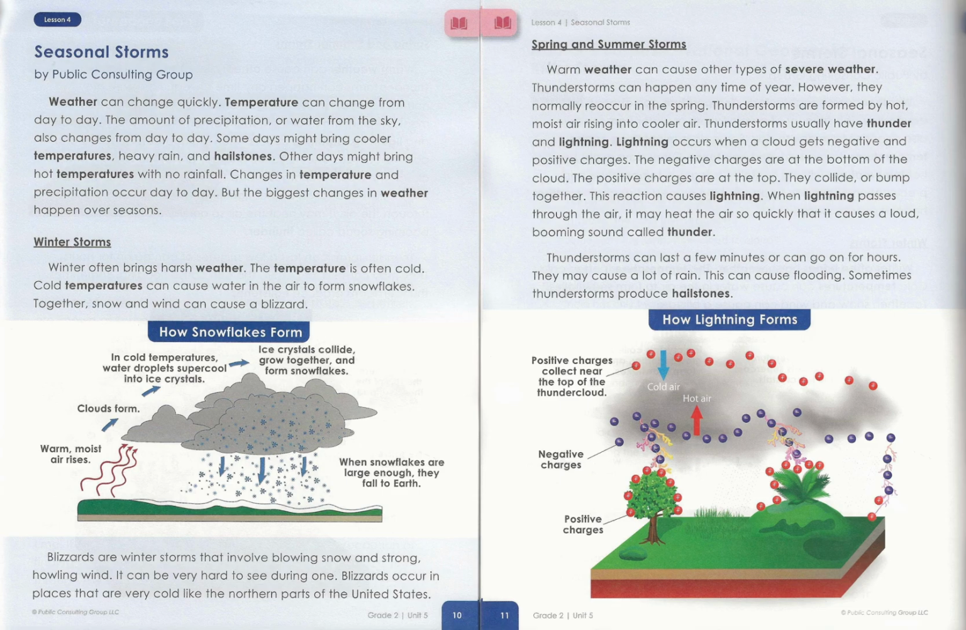Spring and summer storms. Warm weather can cause other types of severe weather. Thunderstorms can happen any time of the year. However, they normally occur in the spring. Thunderstorms are formed by hot, moist air rising into cooler air. Thunderstorms usually have thunder and lightning.